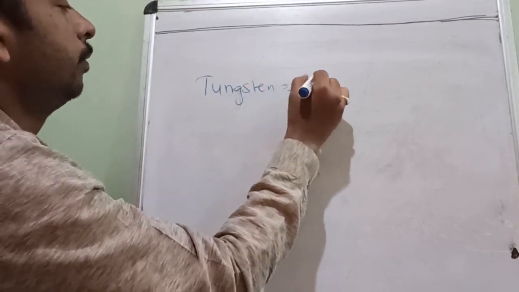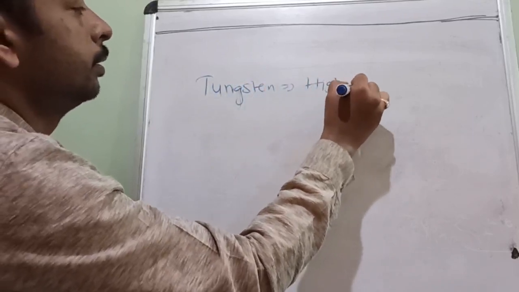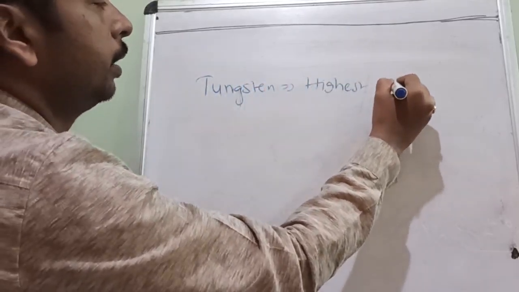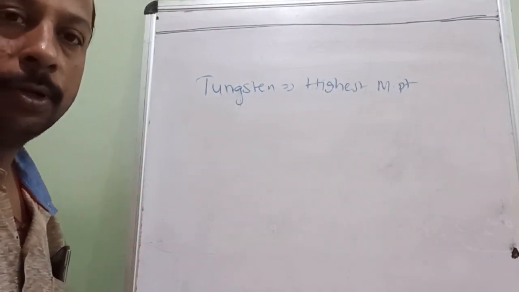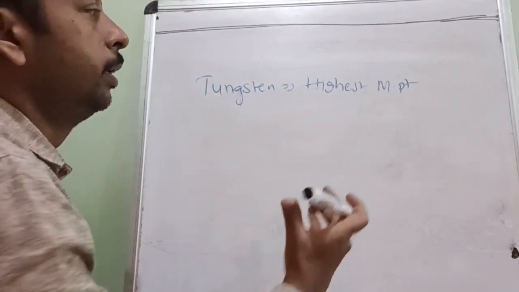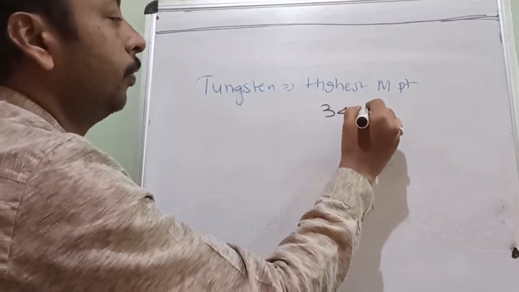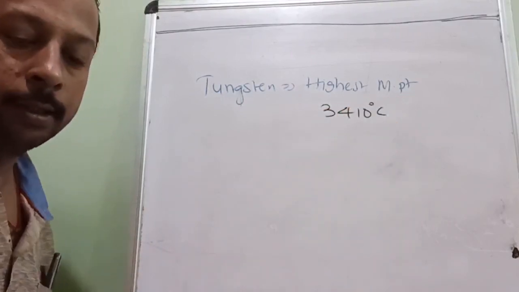Tungsten is the element with the highest melting point. Okay, so you would like to know its melting point. It is none other than 3410 degrees Celsius.